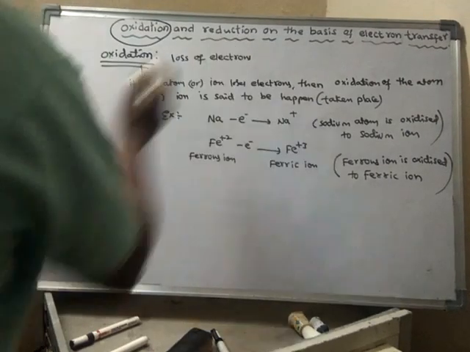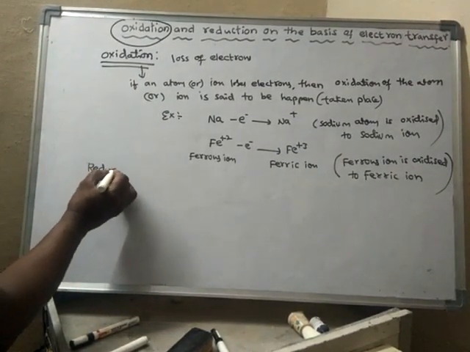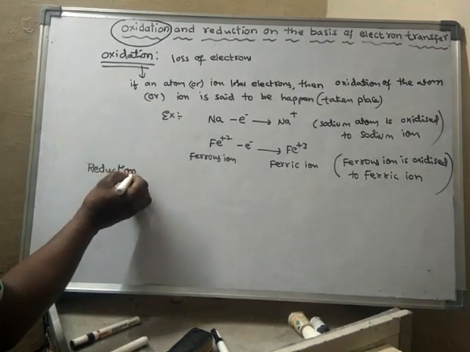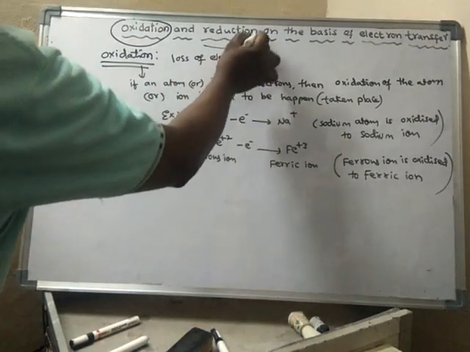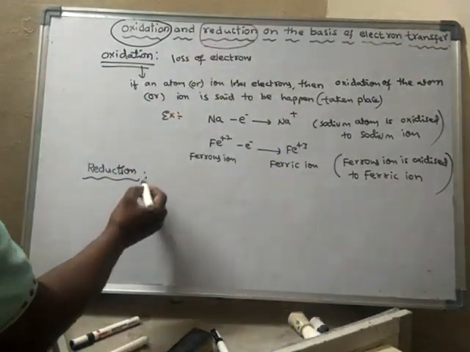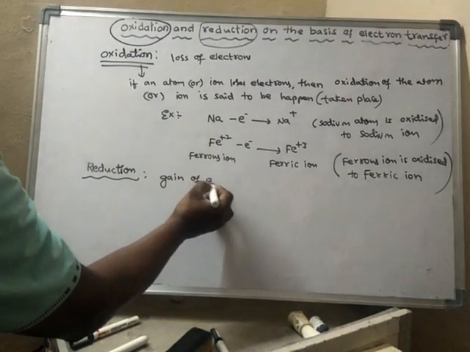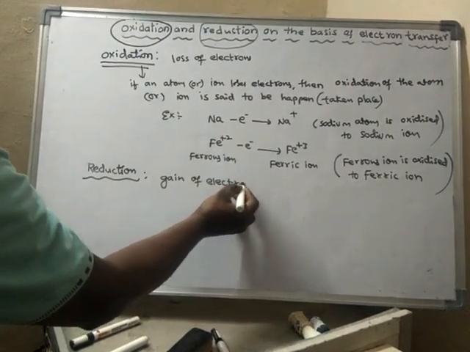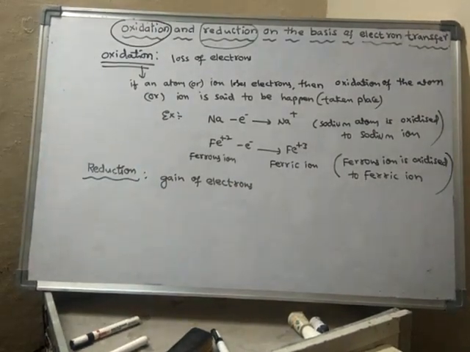Next, what is reduction? Reduction means gain of electrons. Oxidation and reduction are opposite processes. So reduction means gain of electrons.